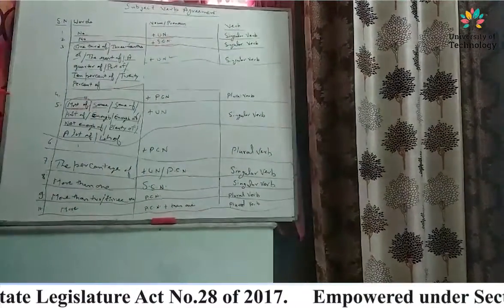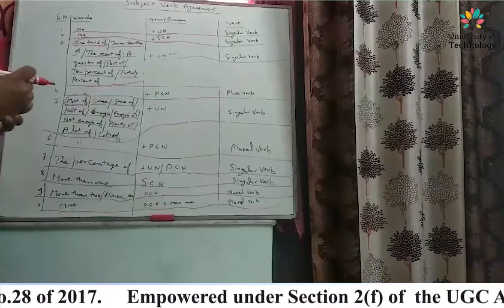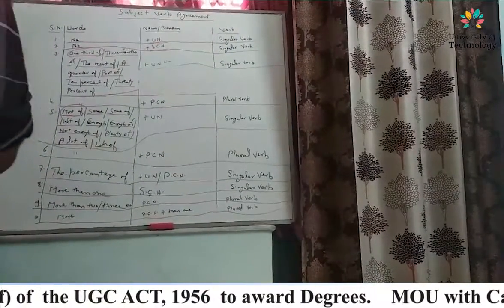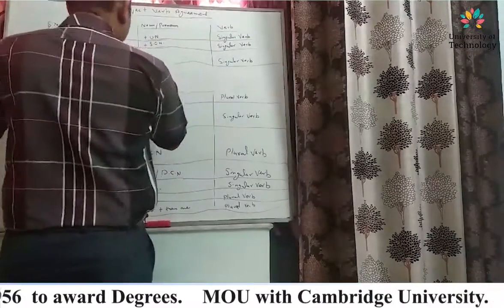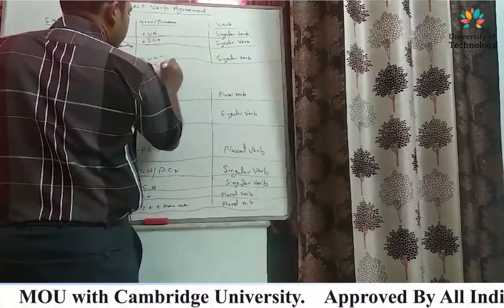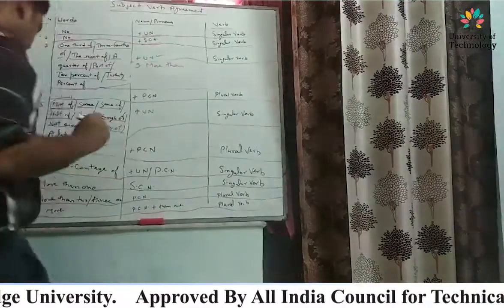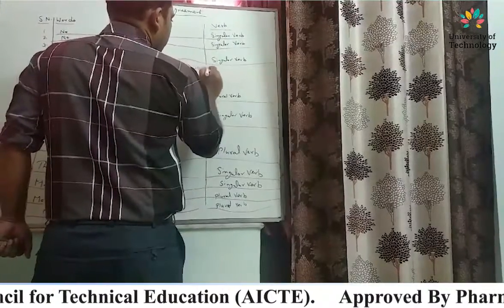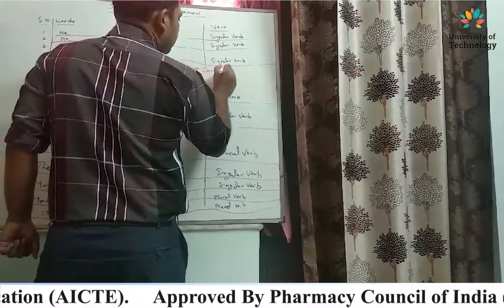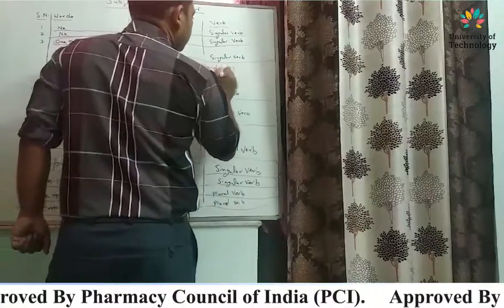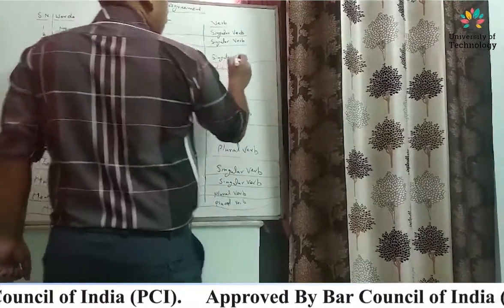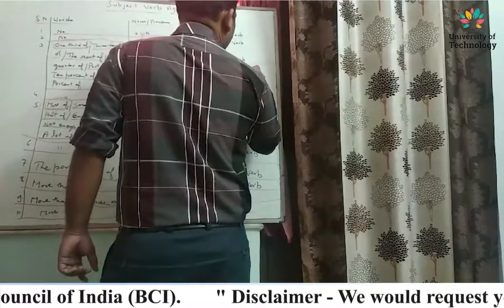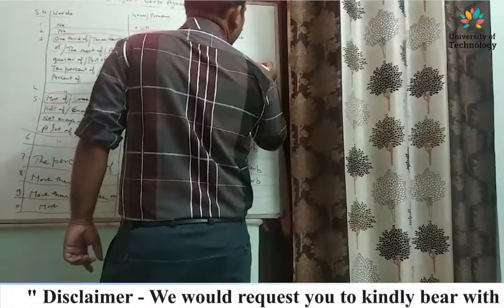Next, ninth: more than 2, 3, etc., plural countable noun, plural verb. More than 2 candidates were admired.